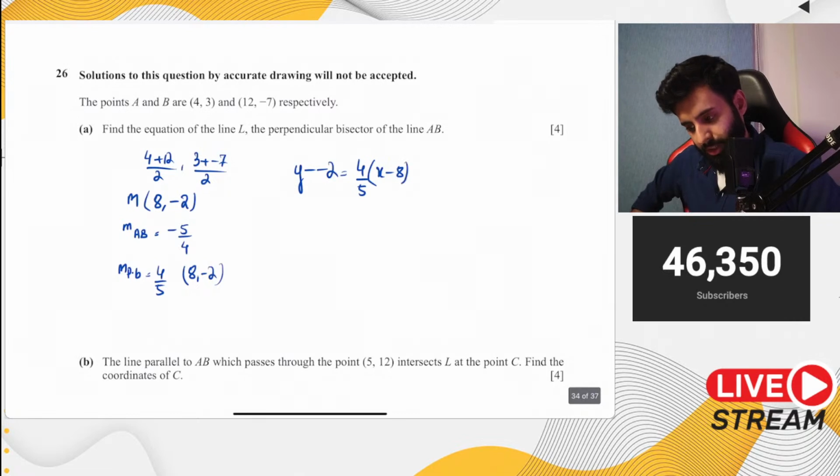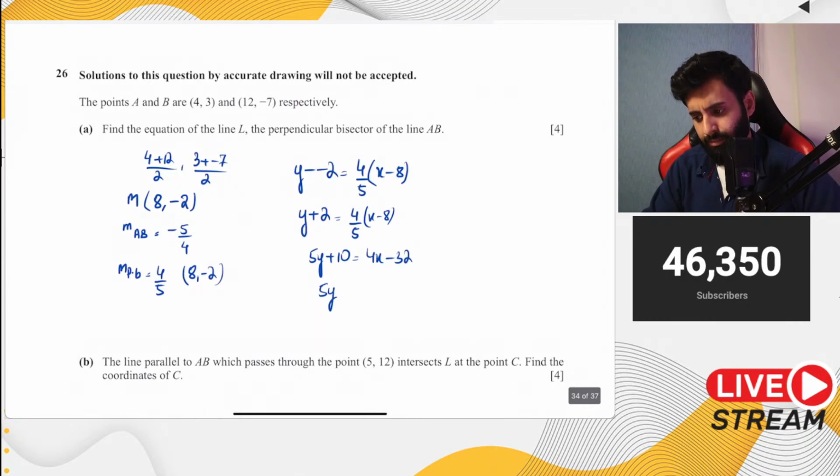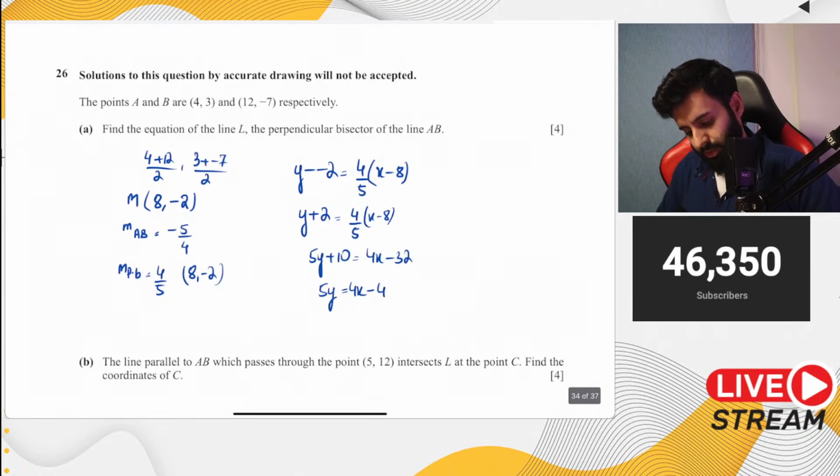Okay, so y minus minus 2 becomes y plus 2, which is equal to 4 upon 5 into x minus 8. Now we cross multiply. So we have 5y plus 10, which is equal to 4x minus 32. Now let's see what we get. Are we supposed to give it a certain way? No, we're not supposed to give it a certain way. So here's what we get: 5y equals 4x minus 32 minus 10, so that's minus 42. There you go. That's your answer.